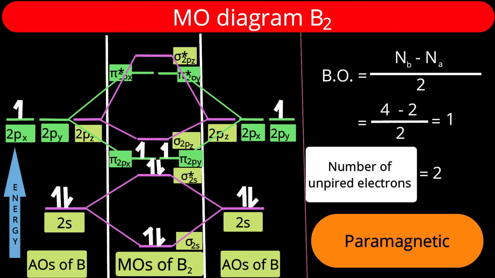Of course, sigma interaction, which is head-on interaction, direct interaction, axial interaction. Resultant molecular orbitals due to sigma interaction should be of accordingly energy, means bonding orbital should be more stable, low in energy, and anti-bonding orbital should be more unstable, high in energy.